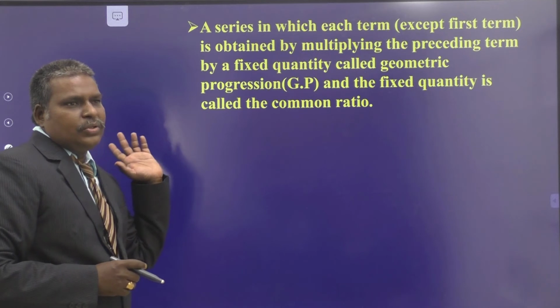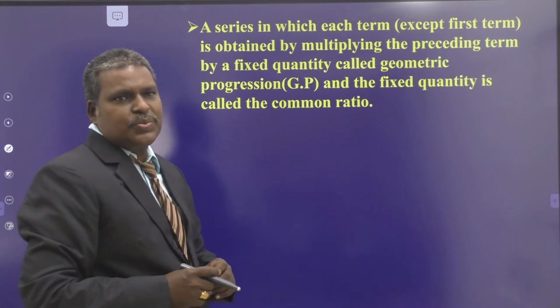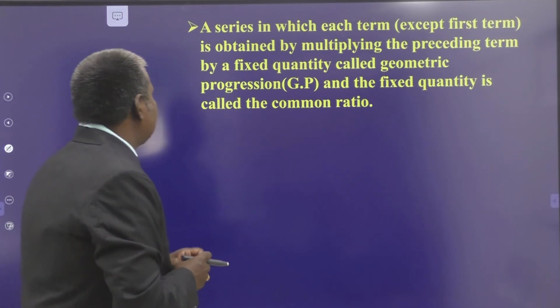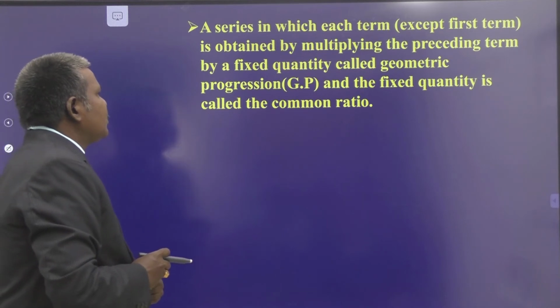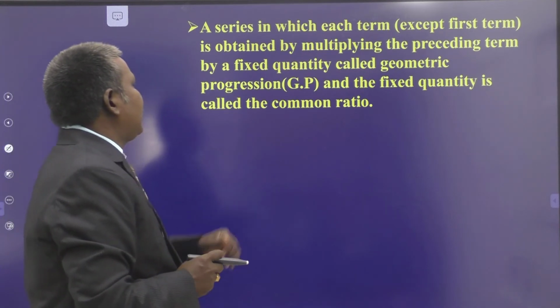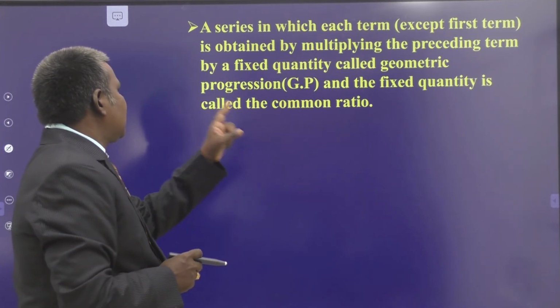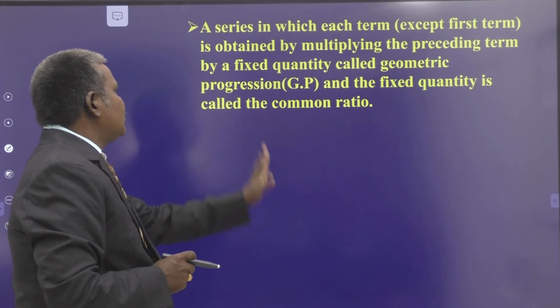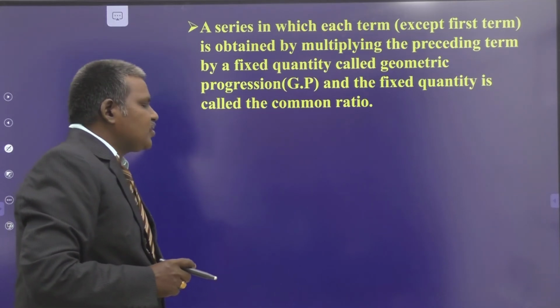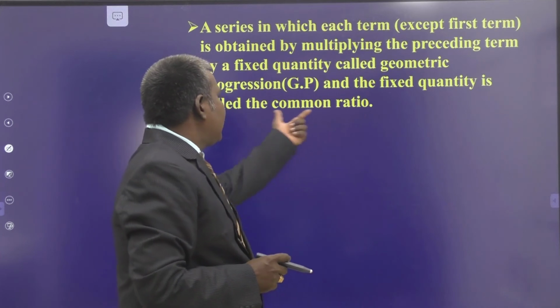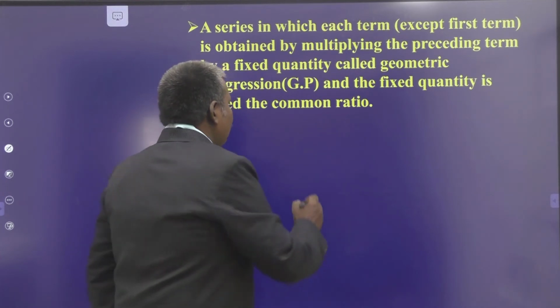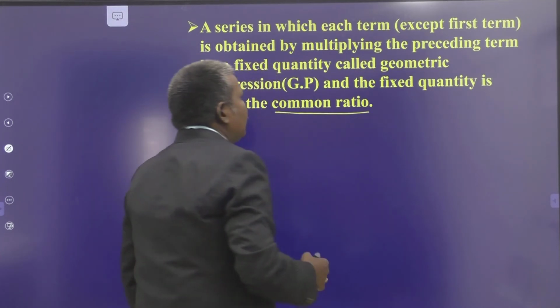Now, coming to geometric progression, the next progression is geometric progression: a series in which each term is obtained by multiplying the preceding term by a fixed quantity is called geometric progression. This fixed quantity is called the common ratio.